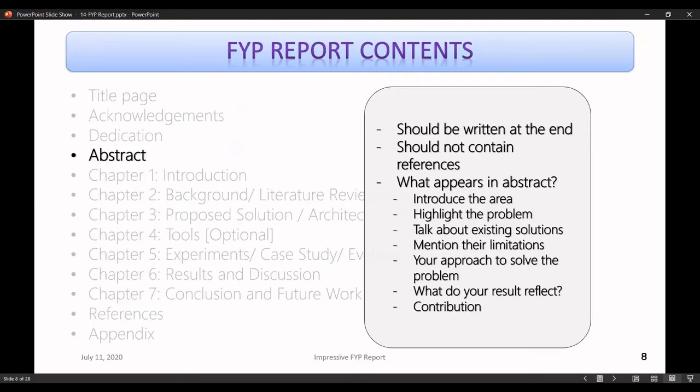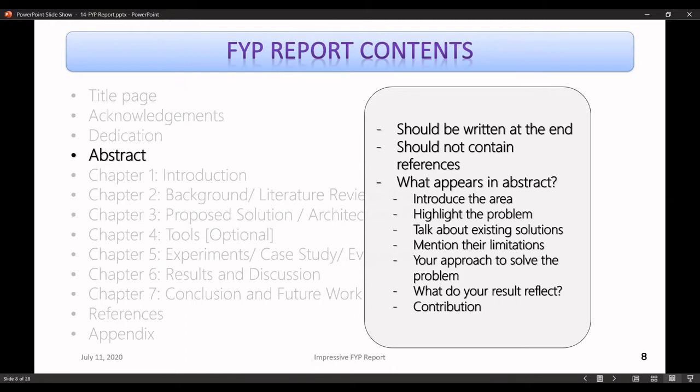It should not contain any references. So of course we encourage that if you're taking some information from any other sources, you have to provide a reference, but in the abstract section, it's not recommended. You can mention something like this, that the existing research suggests that XYZ parameters can contribute towards better accuracy or efficiency of something. But you cannot provide the names or the references of the research papers in this section.